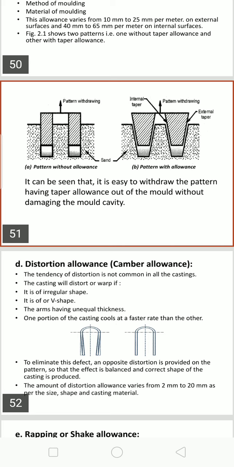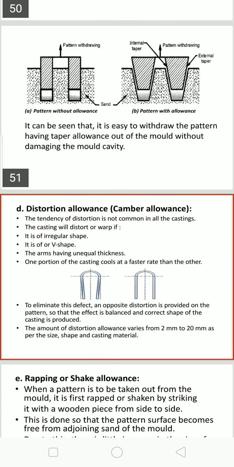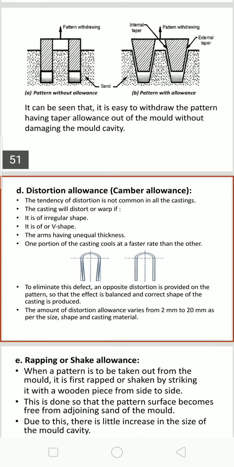Now observe the second figure. Because they have provided a draft for the pattern, as it is lifted from the mold and moves upward, it leaves a gap between the mold wall and the pattern. Thereby the mold will not be damaged, and because of the draft it can be easily lifted. It can be seen that it is easy to withdraw the pattern having taper allowance out of the mold without damaging the mold in the second figure. That is exactly the taper or draft allowance.